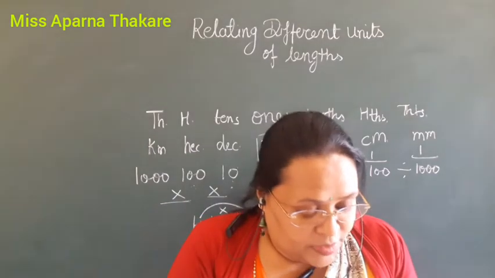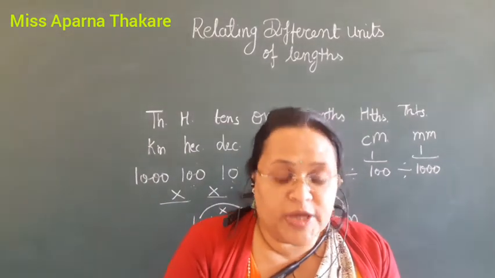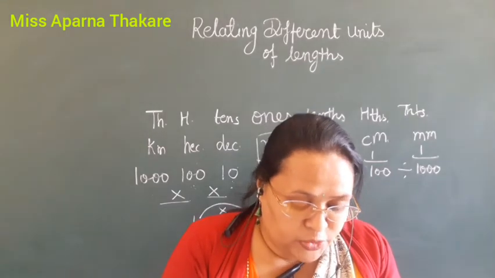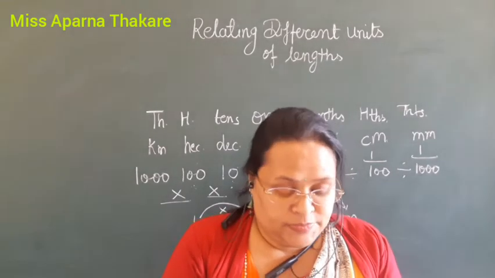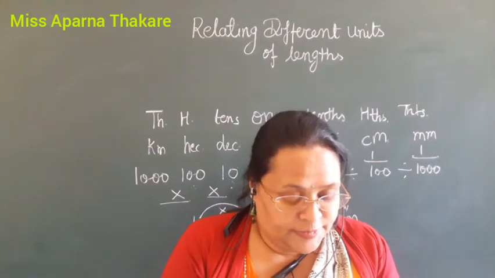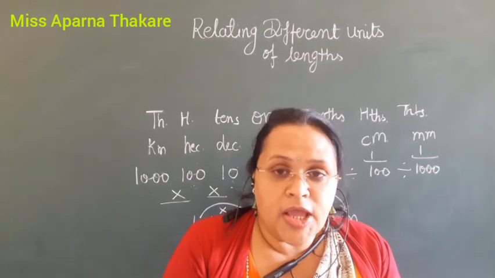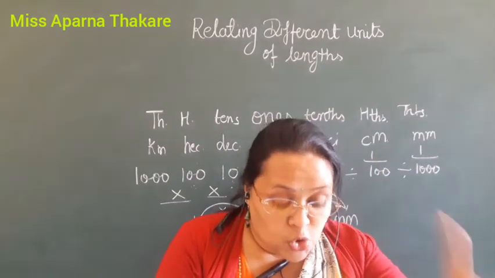See that. Look at the example. Bigger unit to smaller unit. How they convert: 2 kilometer into 1000 is 2000 meter. 5 meter into 100 is 500 centimeter. And 3 centimeter into 10 is 30 millimeter. See, the first is 2 kilometer.